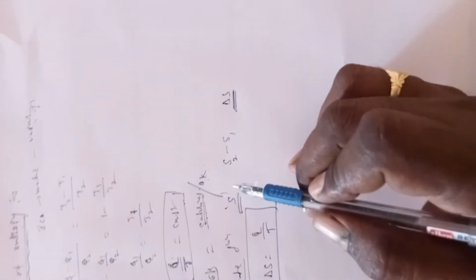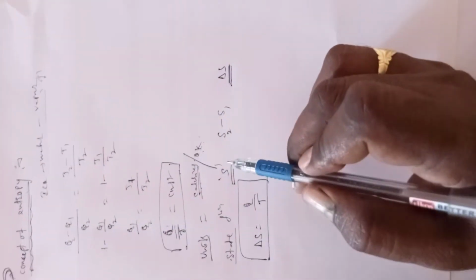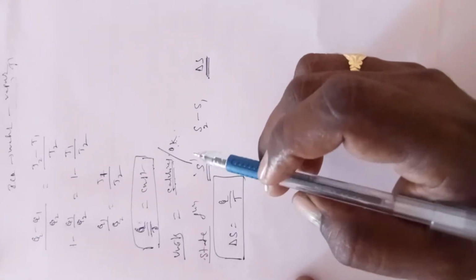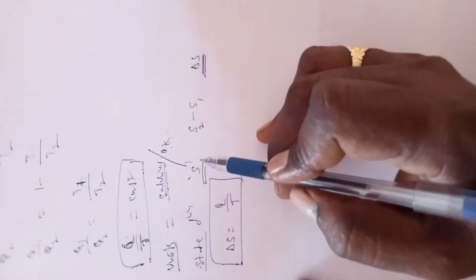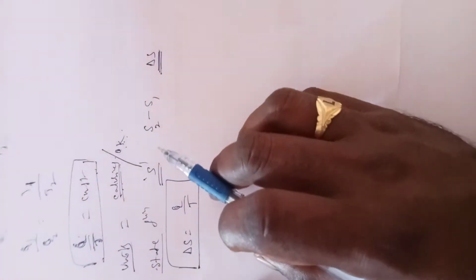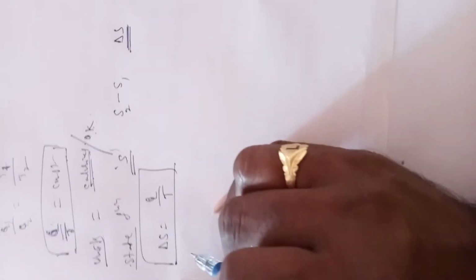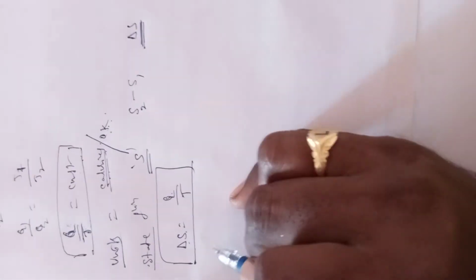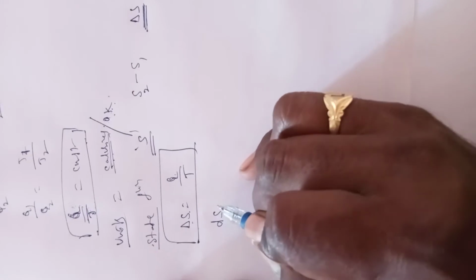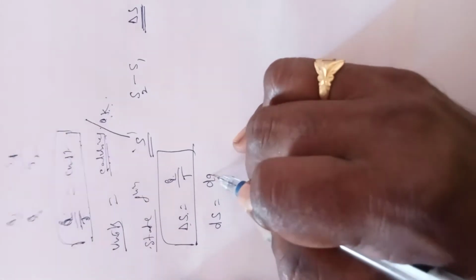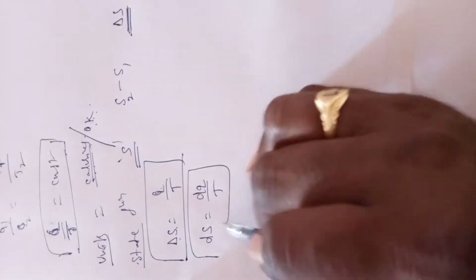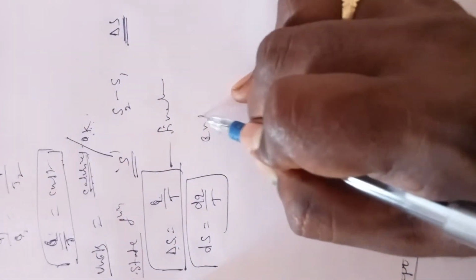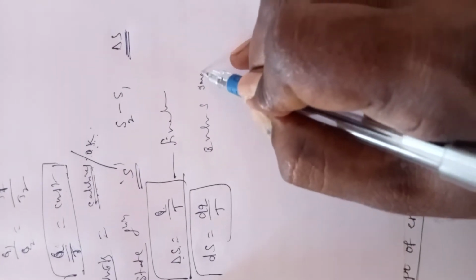One more definition: entropy is the measuring of disorderness of the system. The more the disorderness of the system, the higher the entropy of the system. For a finite change, delta S equals Q by T. For an infinitesimal change, dS equals dq by T. The finite change is a large change, and the infinitesimal change is a small change.